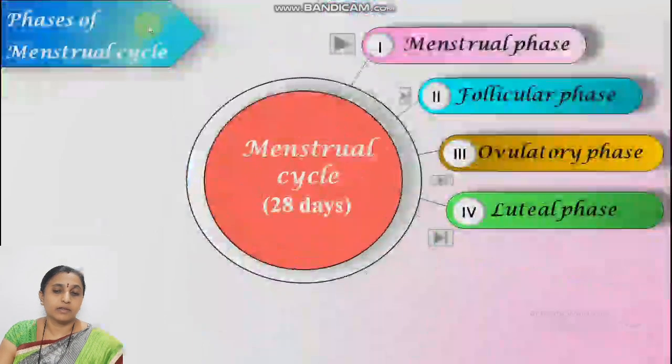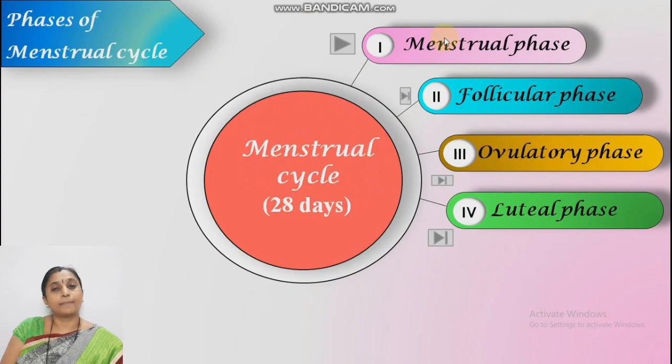Stages. Menstrual phase. What happens in menstrual phase? It takes place for 5 days. It is also known as the bleeding phase. During this phase, you must write down the effect of hormones, changes in uterus and changes in ovary.